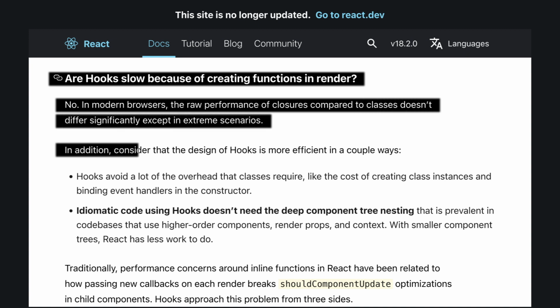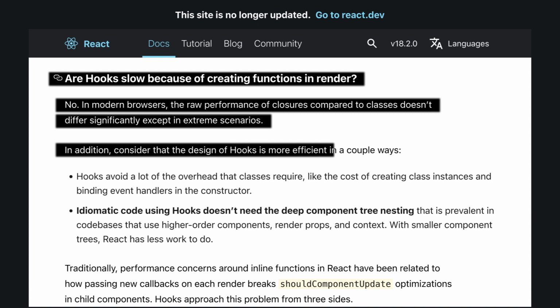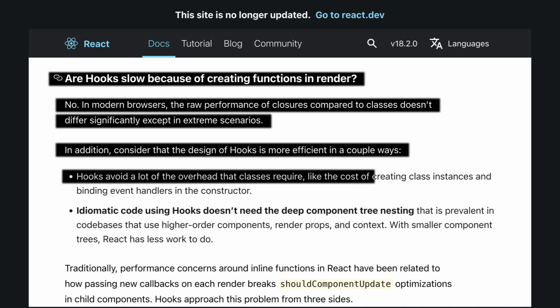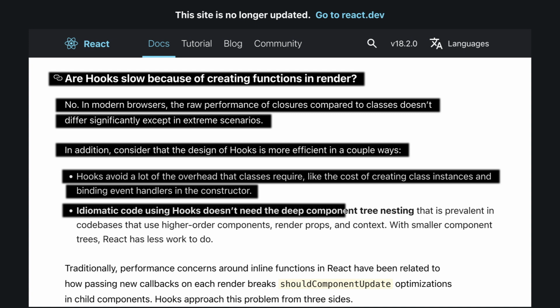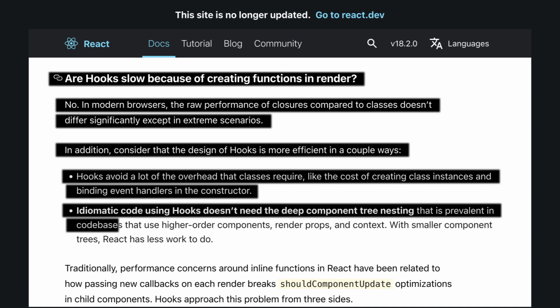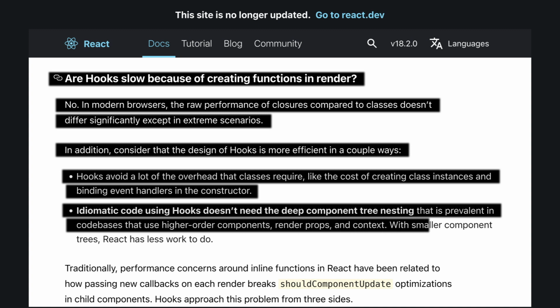In addition, consider that the design of hooks is more efficient in a couple ways. Hooks avoid a lot of the overhead that classes require, like the cost of creating class instances and binding event handlers in the constructor. Idiomatic code using hooks doesn't need the deep component tree nesting that is prevalent in codebases that use higher-order components, render props, and context. With smaller component trees, React has less work to do.